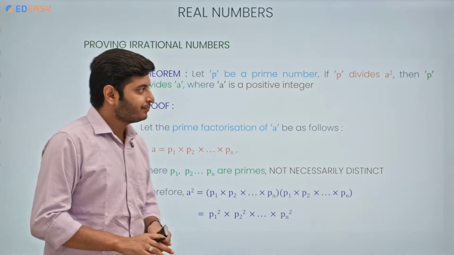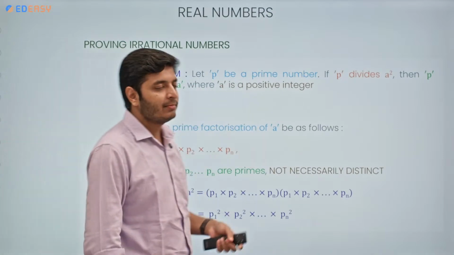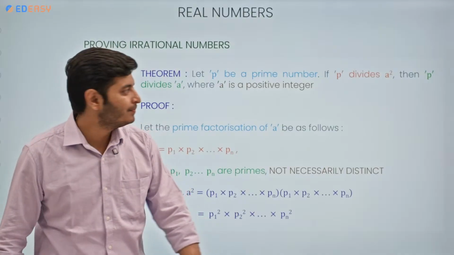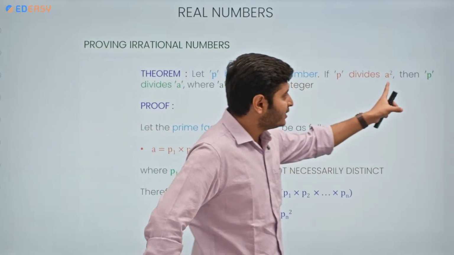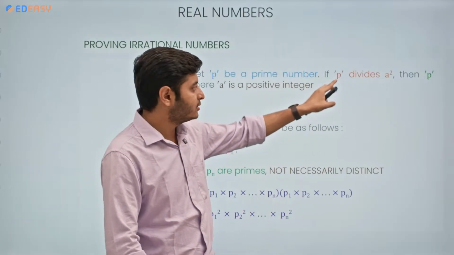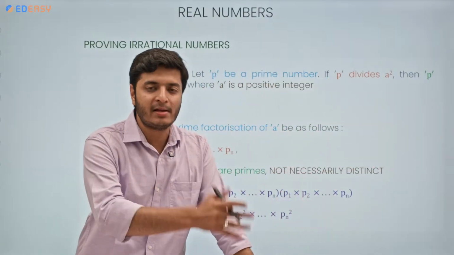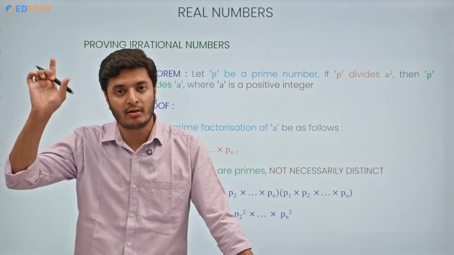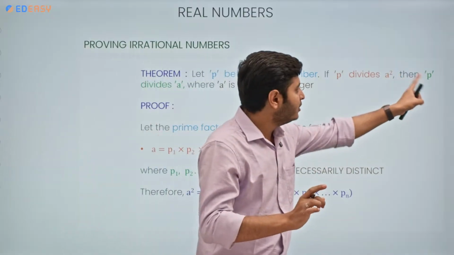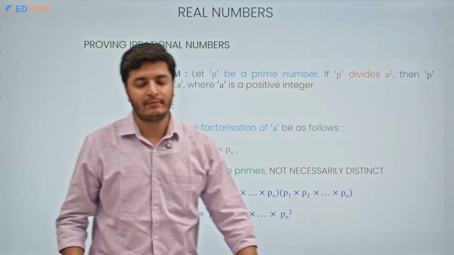The statement would be, let P be a prime number. P can be any prime number. If P divides A square, it means P is present in the prime factorization of A square, correct? Then P divides A as well.